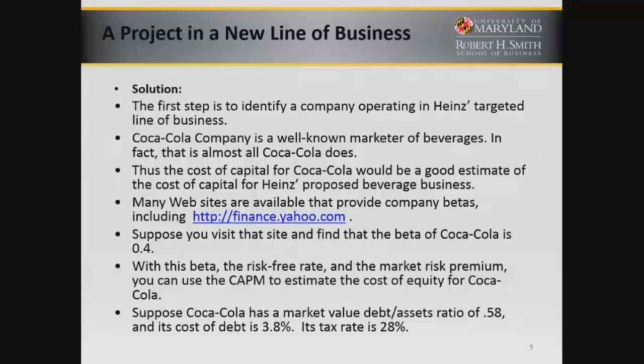I wish to also point out that not only does Berkshire Hathaway own Heinz, but it has a substantial investment in Coca-Cola. Now, many websites are available that provide company betas, including finance.yahoo.com. So suppose you visit that site and find that the beta of Coca-Cola is 0.4.